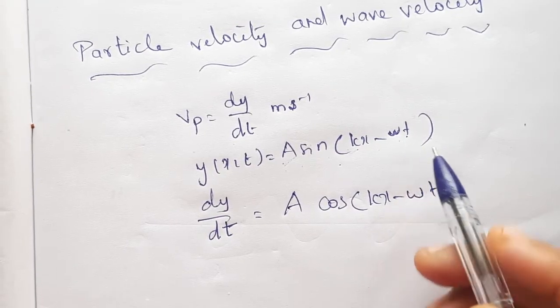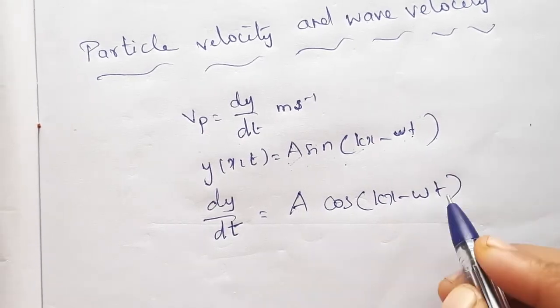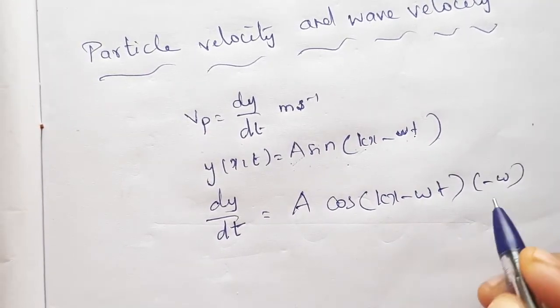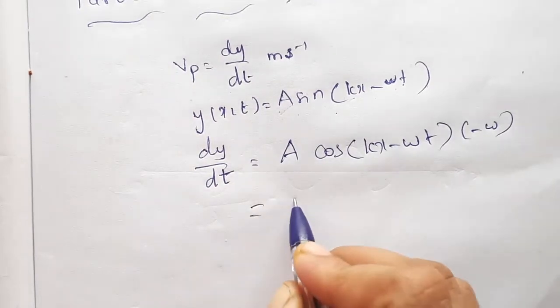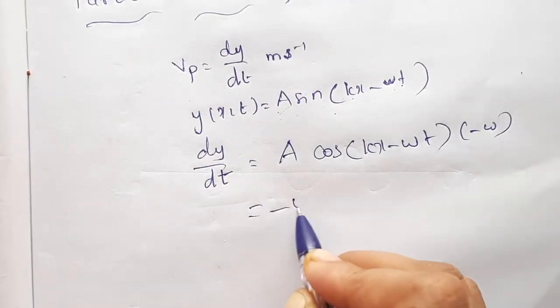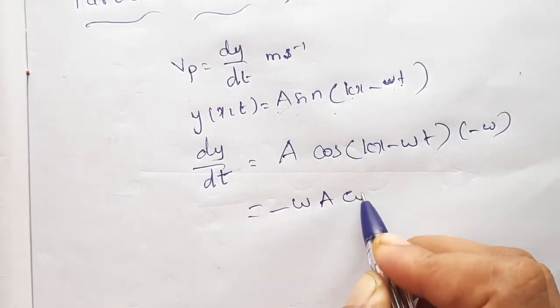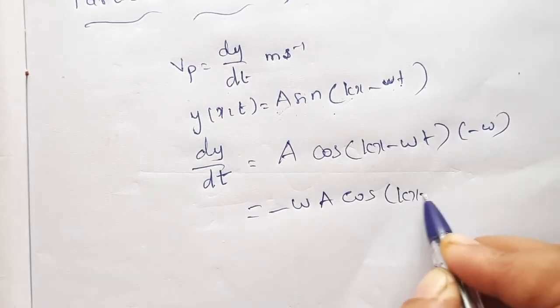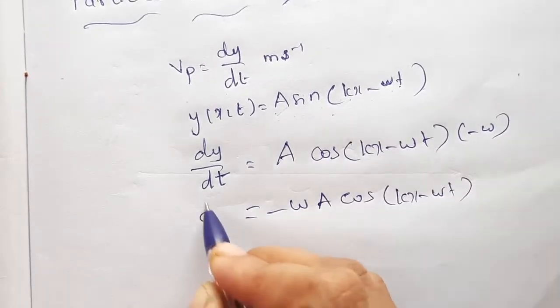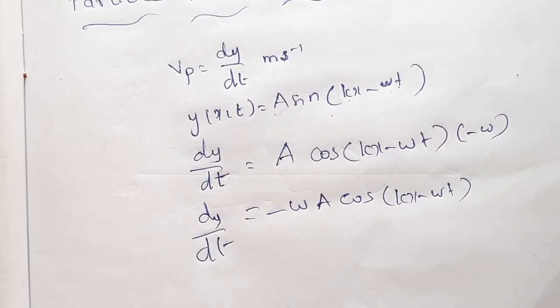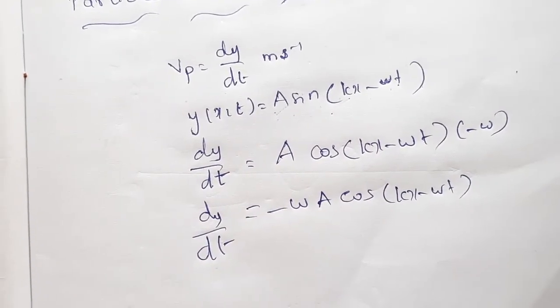We will get minus omega into 1. So dy by dt is equal to minus omega a into cos of kx minus omega t. So this is the velocity.